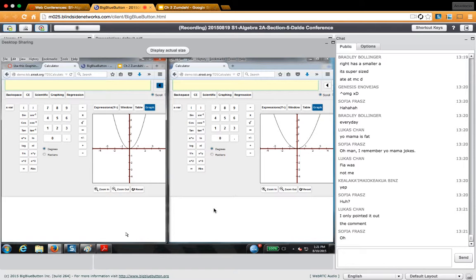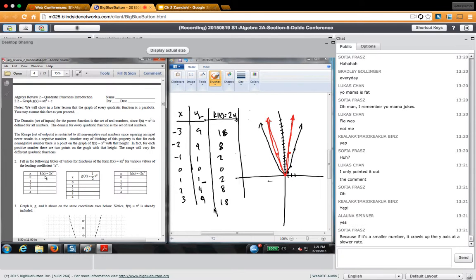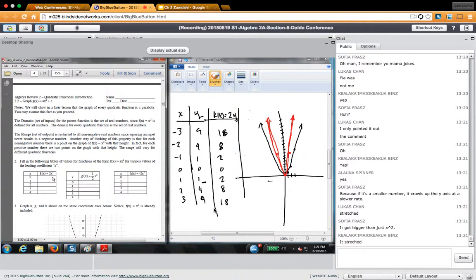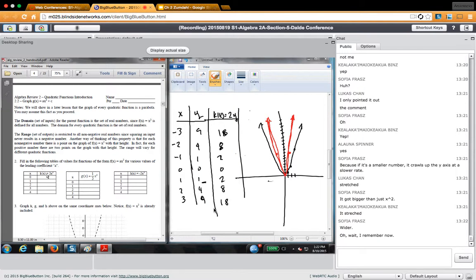All right, let's try this one then. So I think I covered for you, if I have 2x squared, what happened to that parabola? It got bigger than just x squared. Yeah, you need to say what you mean by bigger. It's vertically stretched. It didn't get wider, it got skinnier actually. Because when you vertically stretch, like the rack does to a gummy bear, it makes it skinny.